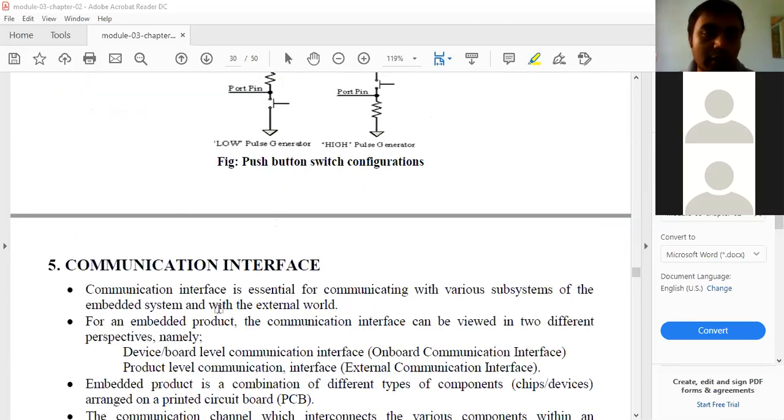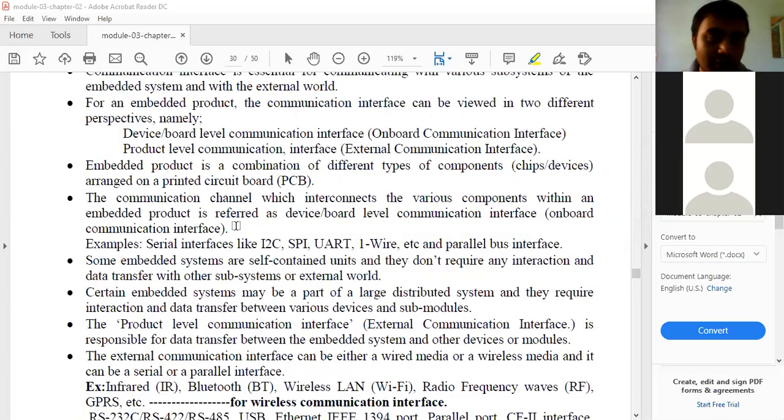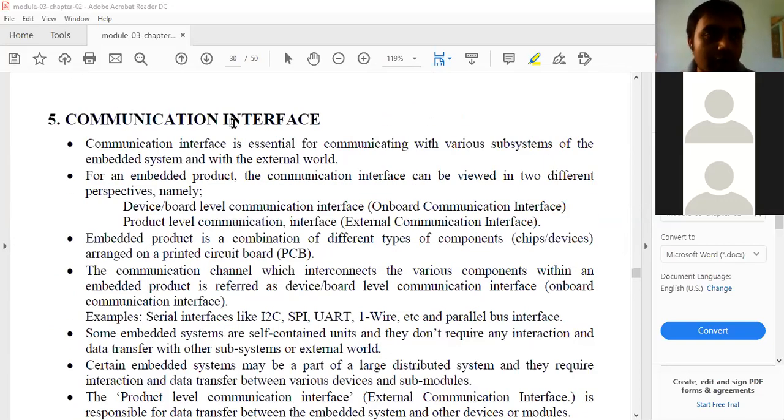Let's move with the next concept, that is the communication interface. So what's the meaning of communication interface? In order to transfer the data from one part of the embedded system to another part, that is from input to the output port, or from one device to another device, what are the interfacing circuits or interfacing devices we use? That is given in the communication interface. Communication interface is essential for communicating with various subsystems of the embedded system and with the external world.